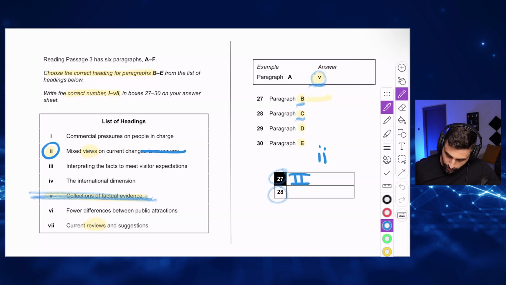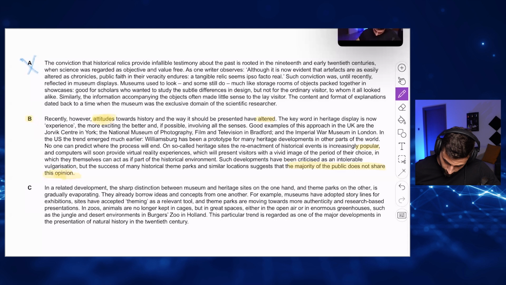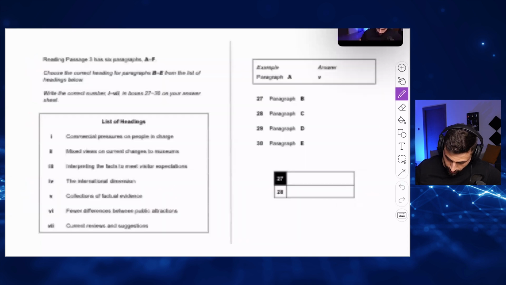So after we choose it, we cross it out. Okay. See, let me read quickly. In a related development, the sharp distinction between museum and heritage site and the theme park on the other is gradually evaporating. Distinction is evaporating. So changes are.